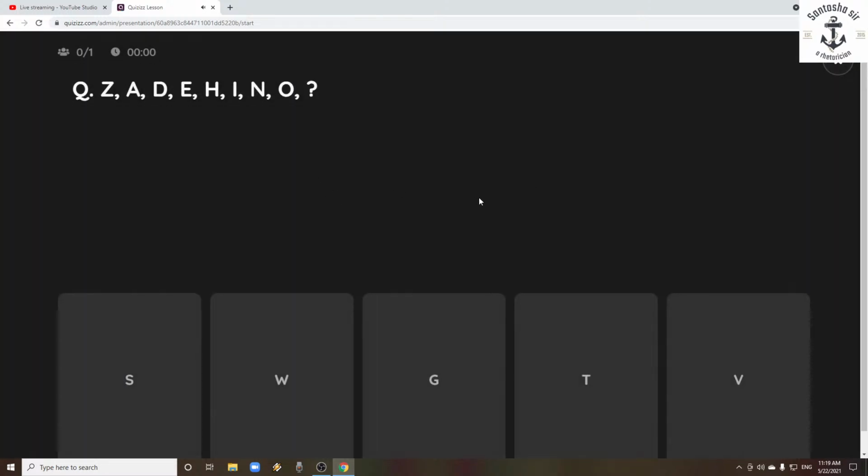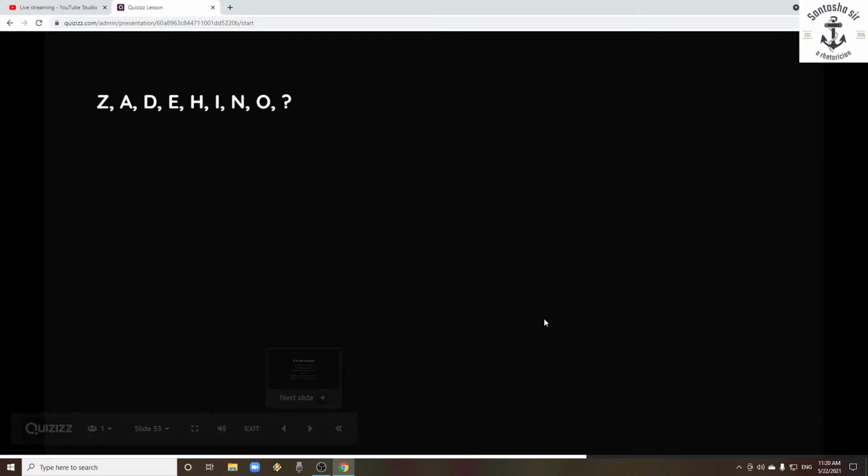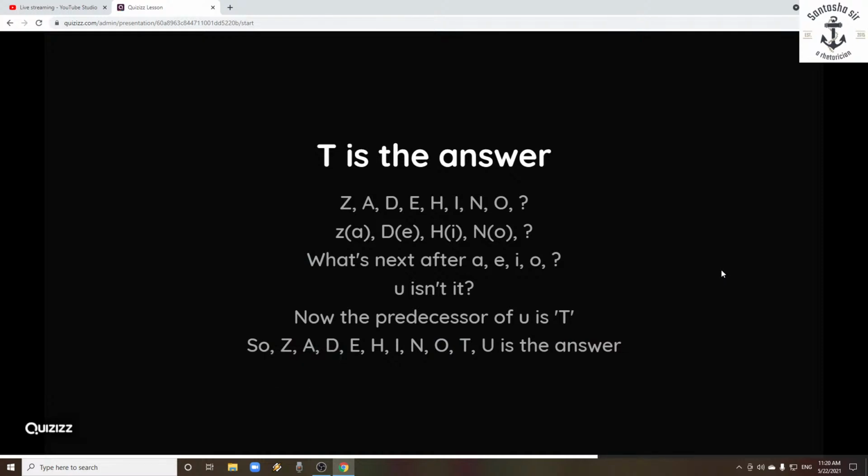Here the series, alphabetical series, Z, A, D, E, H, I, N, O. So which option comes next? If you have carefully observed this series, of course T is the right answer. But why is T the right answer? Because you have vowels in it. The second letter is A, fourth letter is E, sixth I, and eighth O. A, E, I, O. So what is the next letter in the vowels? A, E, I, O, U.